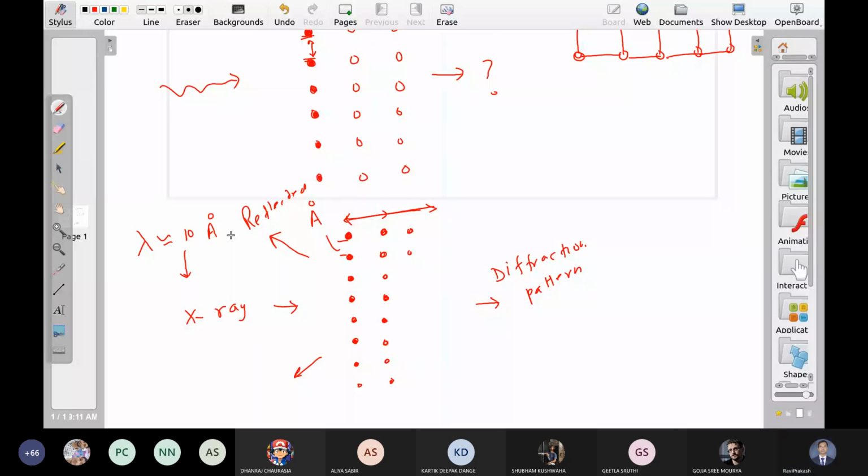So this is, once we get the diffraction pattern, obviously we will get some distribution of intensity. हमको कोई distribution मिलेगा intensities का. And from that pattern we can figure out many things. Like this pattern depends on the size of the slit. ये pattern जो है depend करता है slit के size पर.